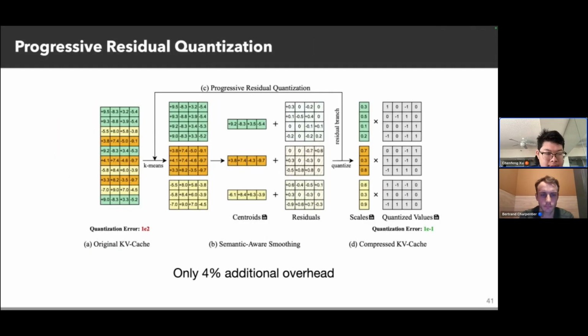And this is our pipeline method here. You can see that given the original cache, we group the similar tokens together with k-means. With k-means, we can then subtract the centroid, and we get the residuals. And we utilize this method progressively to make the numerics sparse and easy to quantize. You quickly realize that we progressively utilize k-means to reshape the distribution. But k-means is always slow in our mind, right?